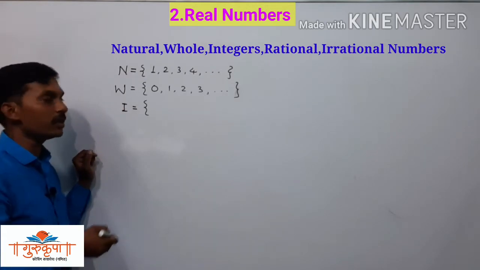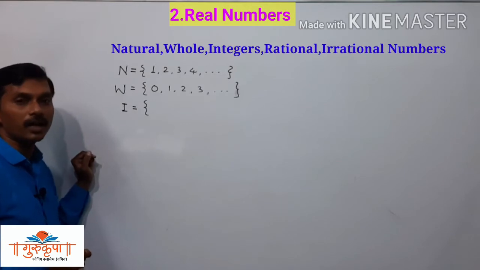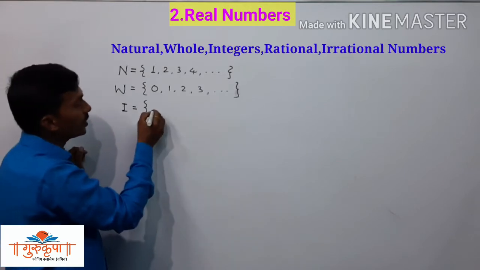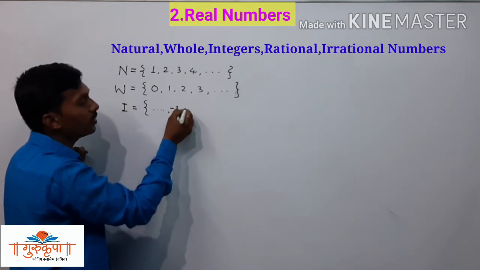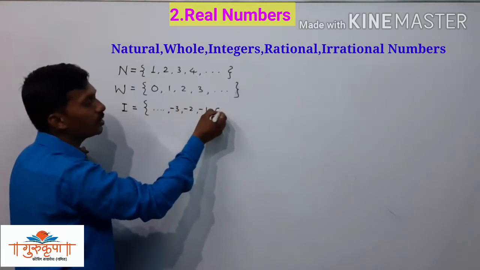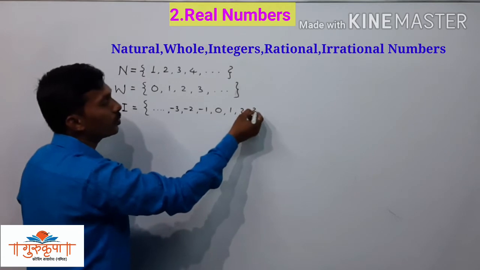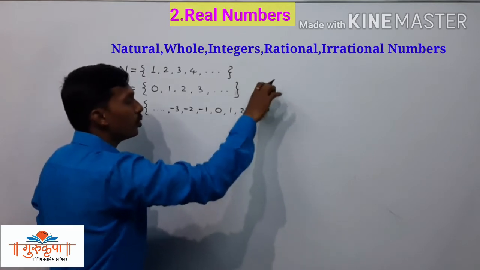In the state board we represent it as capital letter I, and we write the set of integers as -3, -2, -1, 0, 1, 2, 3 and so on.